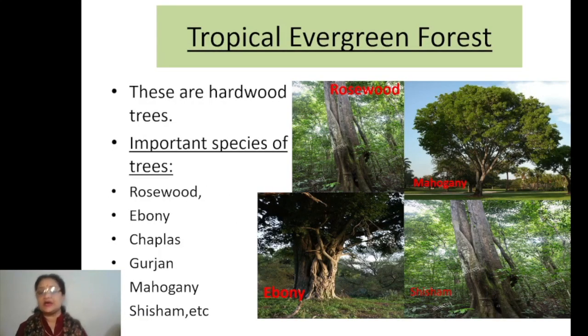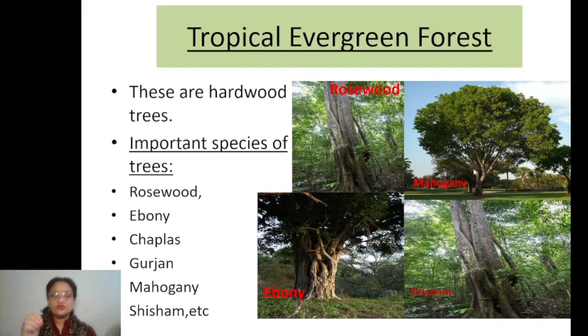Now these are basically hardwood trees. Now which are the important species under this tropical evergreen forest? You'll find rosewood, ebony, chaplas, gurjan, then mahogany, shisham. Just a few of these have been shown on this slide, right? Rosewood, ebony, mahogany and shisham are shown here.